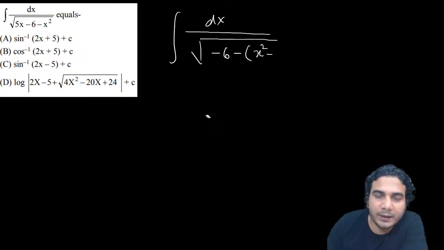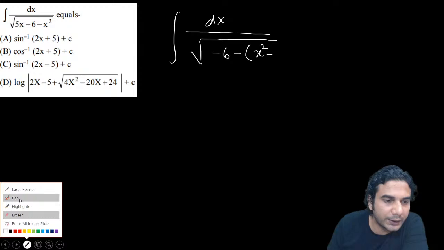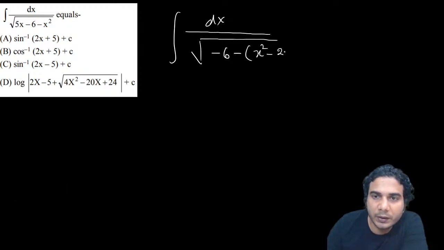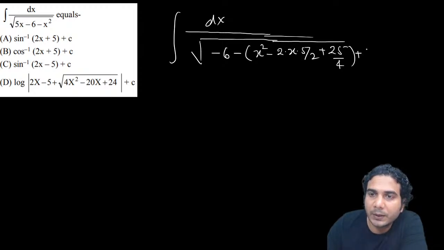Minus 5x can be written as minus 2 into x into 5 by 2, all right? So b is 5 by 2. So you need to add plus 25 by 4 and minus 25 by 4, which will come out with positive sign, because of this minus, minus minus plus, 25 by 4.